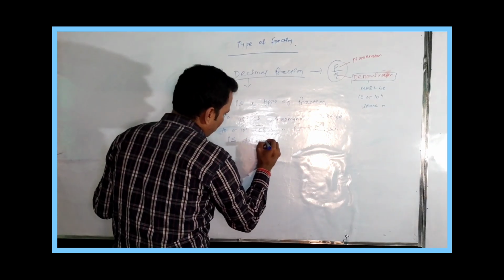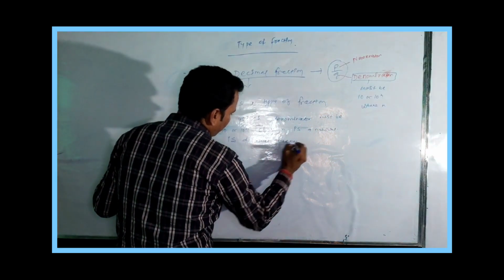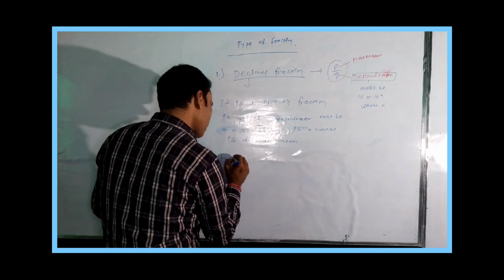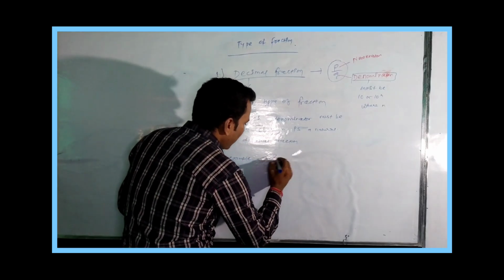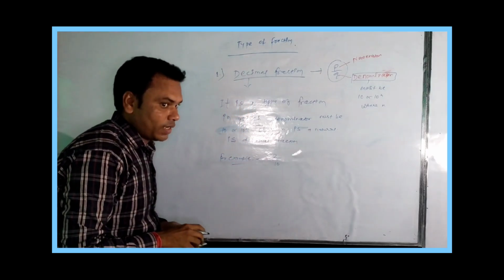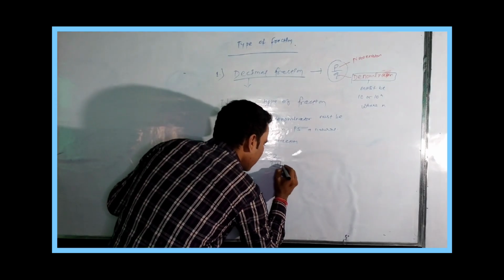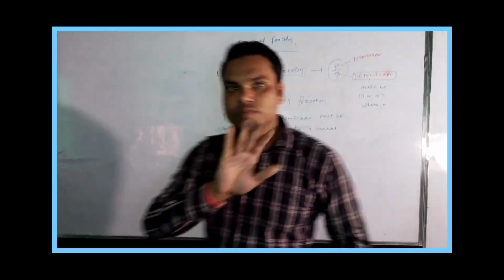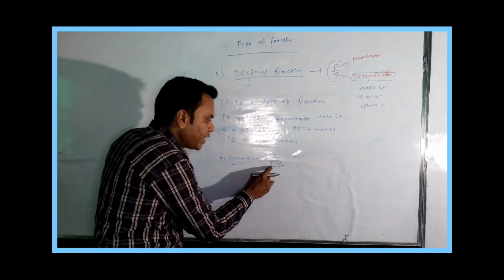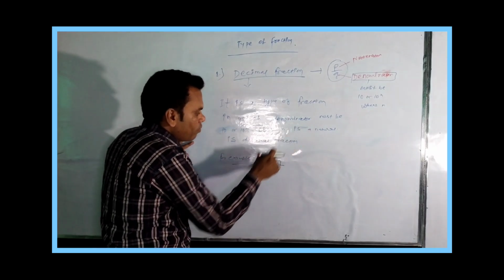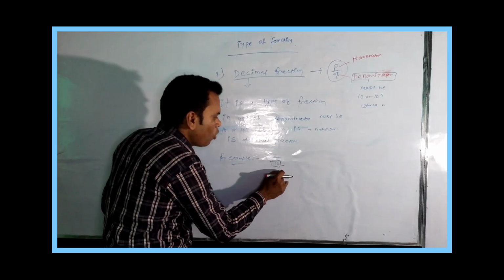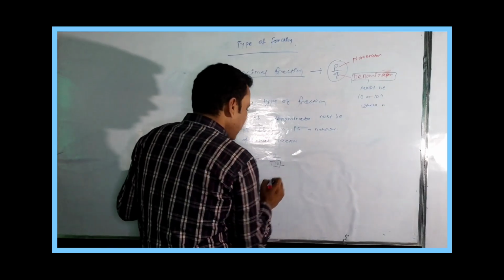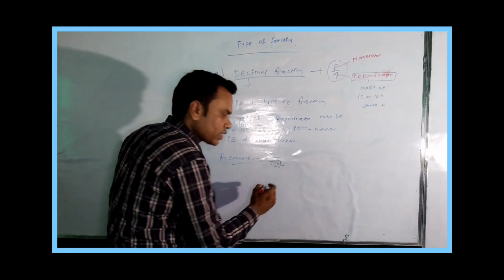For example, look here, 2 by 10. This is a fraction, and its denominator is 10, so we can say 2 by 10 is a decimal fraction.